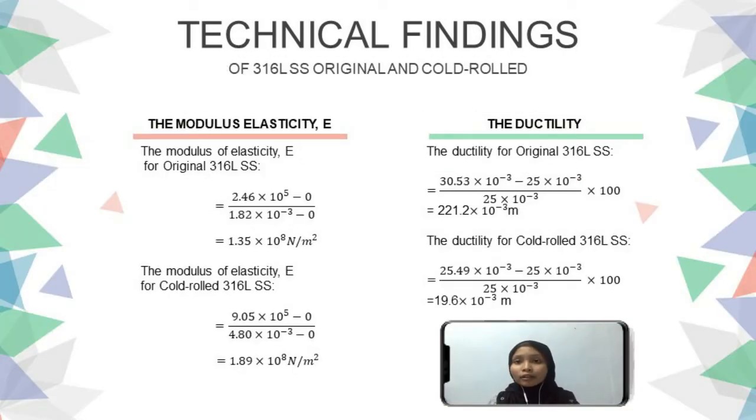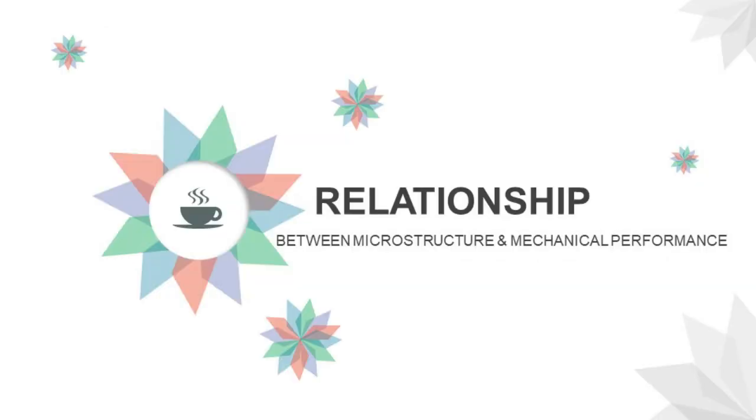The modulus of elasticity for original is 1.35 exponent 8 Newton per meter squared, and the modulus of elasticity for cold rolled is 1.89 exponent 8 Newton per meter squared. The ductility for 316 LSS is 221.2 exponent negative 3 meter, and the ductility for cold rolled is 19.6 exponent negative 3 meter.